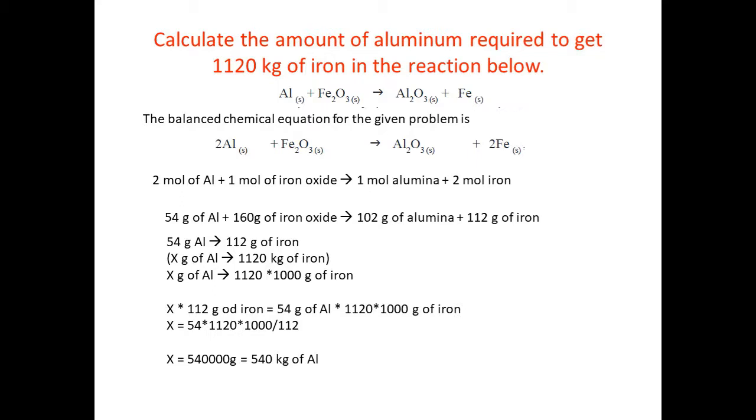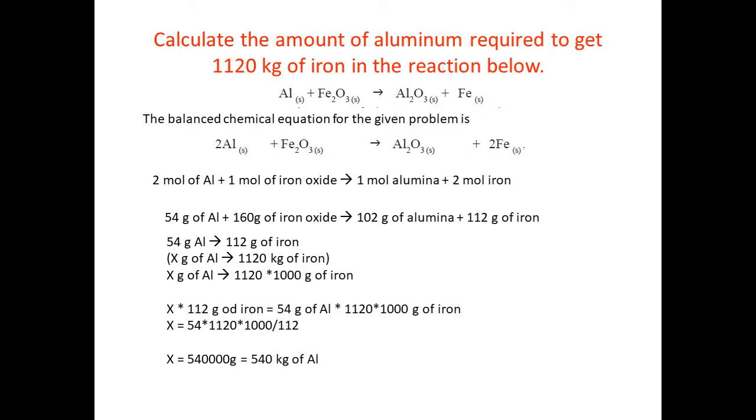Actually, what was the problem given? You have to obtain 1120 kg of iron. What is the amount of aluminium required? So it is very simple. It's a simple cross multiplication. So 54 grams of aluminium is equal to 112 grams of iron. X grams of aluminium is equal to 1120 kg of iron. X grams of aluminium equal to 1120 into 1000 grams of iron, because 1 kilogram is equal to 1000 grams.